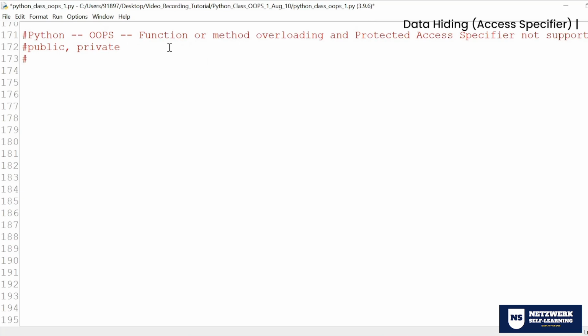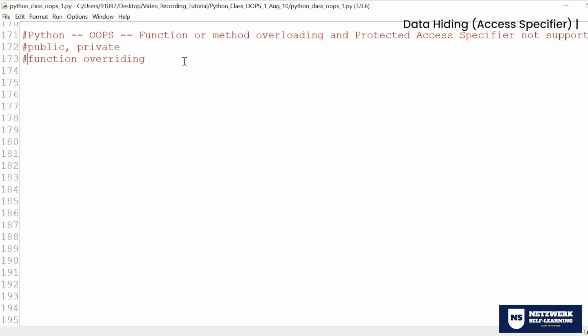Similarly, we have a concept called function overloading and function overriding. Here we don't have the overloading concept. We only have overriding. So Python doesn't support overloading. I want you to keep this in mind at the start itself. I don't want you to go further and come back saying there is an issue. So protected is not there, and neither is function overloading. These are the two things that we're not going to see in the OOPS concept, but the rest of the things we will.